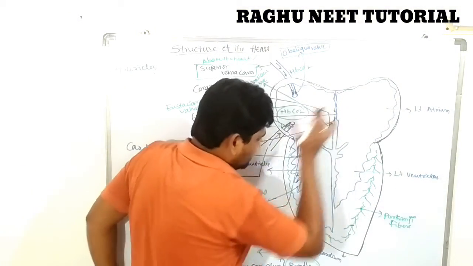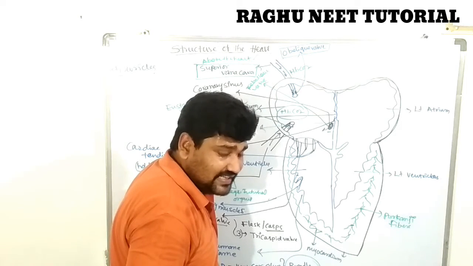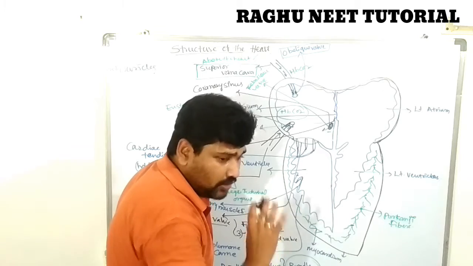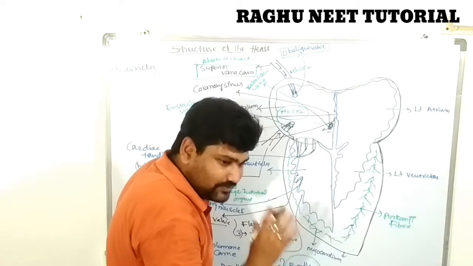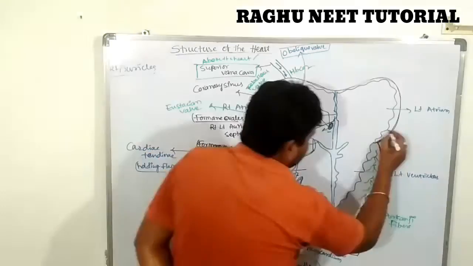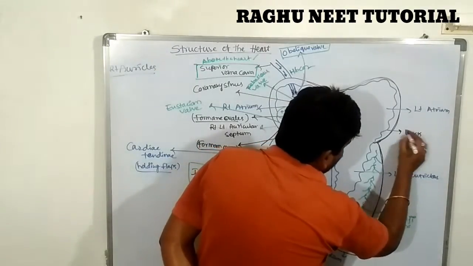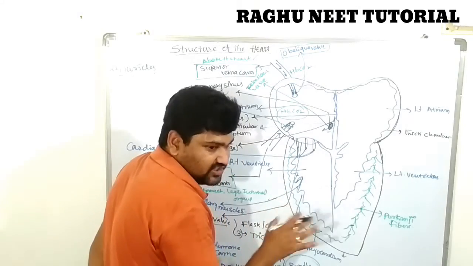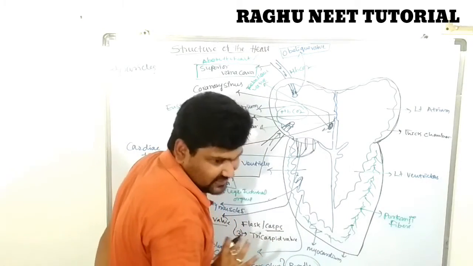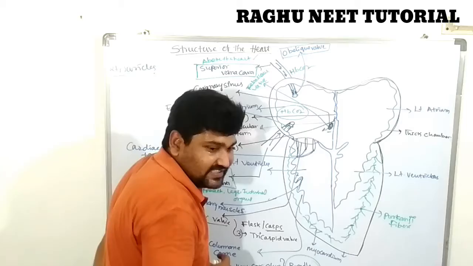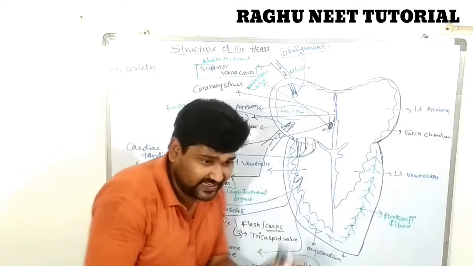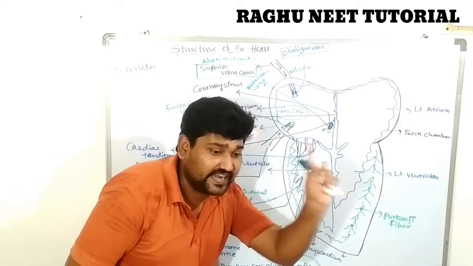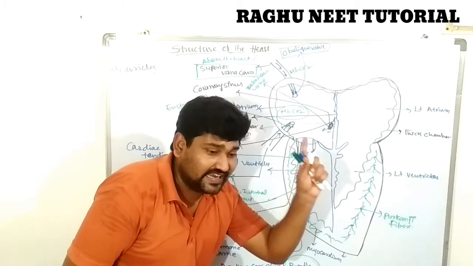So the left auricle is a very small and thick chamber, and it is also one of the thickest chambers. It carries oxygenated blood. The right one carries deoxygenated blood, and the left one carries oxygenated blood from the lungs region.